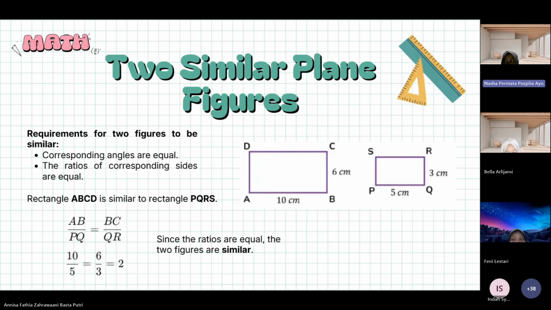In this example, we have quadrilaterals ABCD and PQRS. AB is 10 centimeters, while PQ is 5 centimeters. Then BC is 6 centimeters and QR is 3 centimeters. If we compare, 10 divided by 5 equals 2, and 6 divided by 3 is also equal to 2. Since the ratios are the same, these two figures are considered similar.